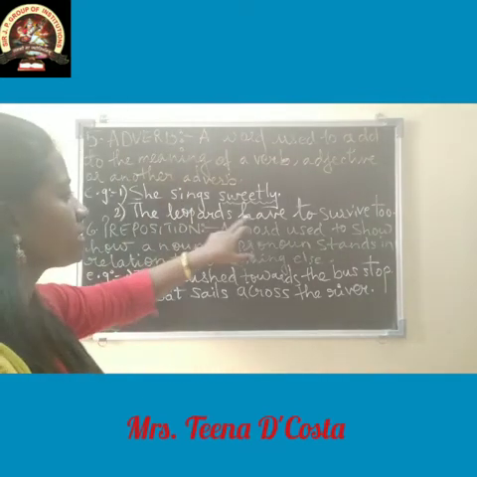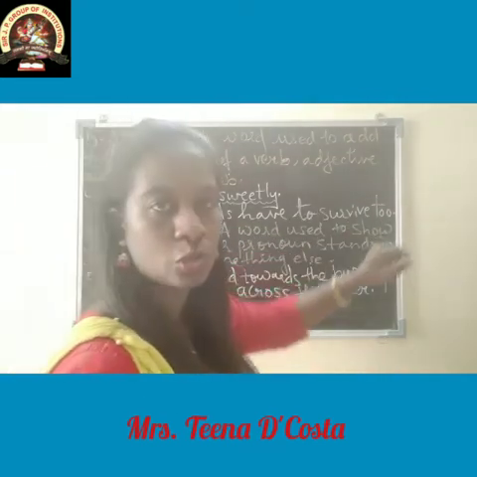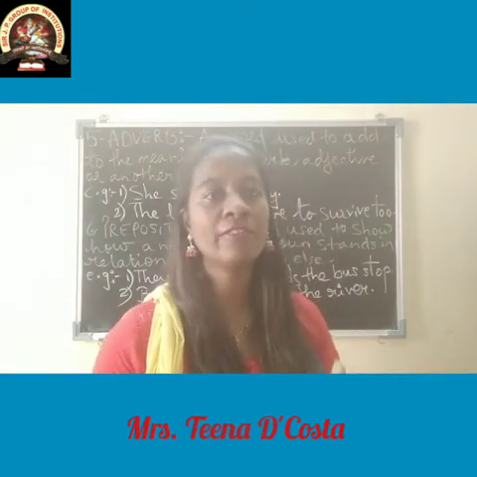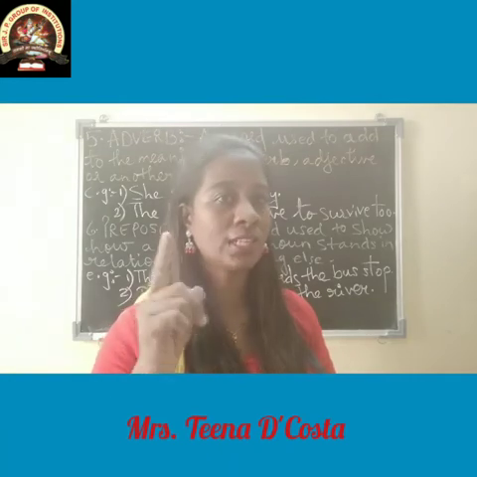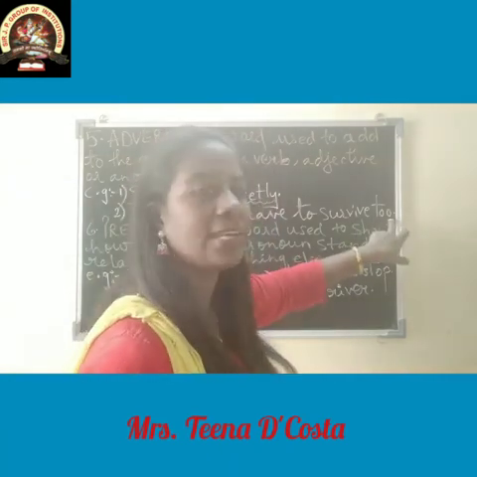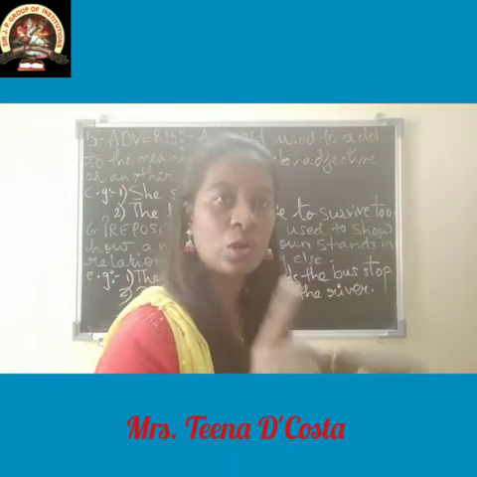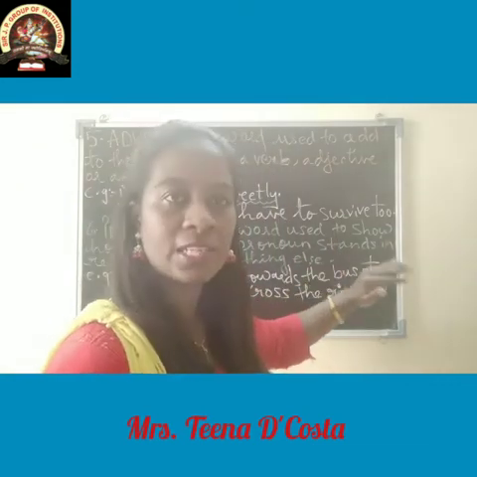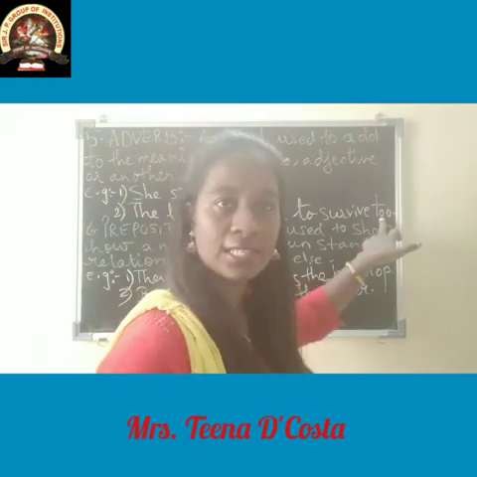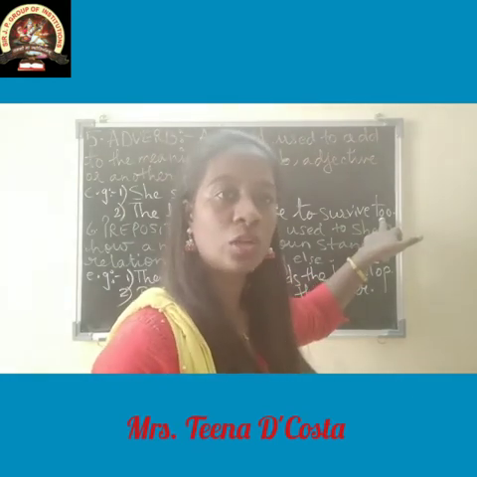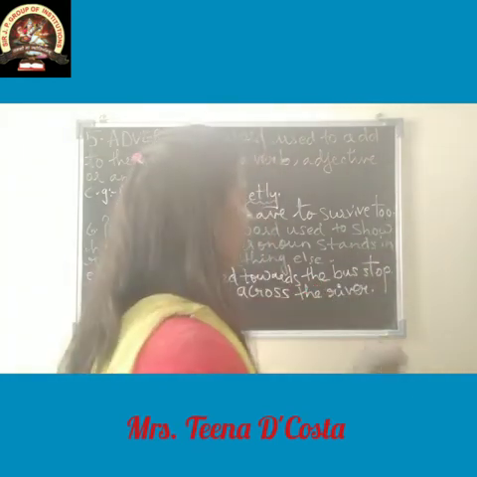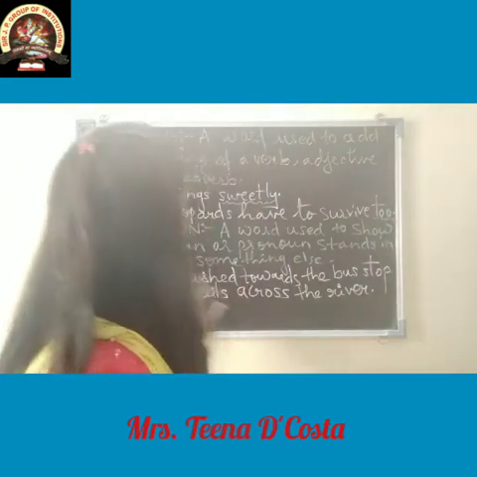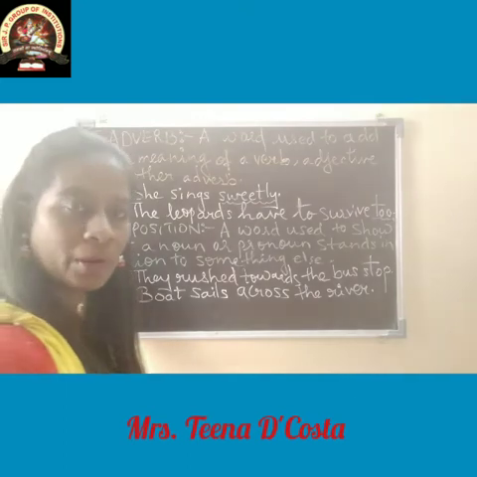So let's see the next sentence. The leopards have to survive too. What the leopards have to do? They have to survive too. This is not the other two. Here you can see T double O. So this too is also considered as adverb. Purposely I have kept this sentence here to understand that too is also an adverb. Okay. So we'll underline this. Too is an adverb.